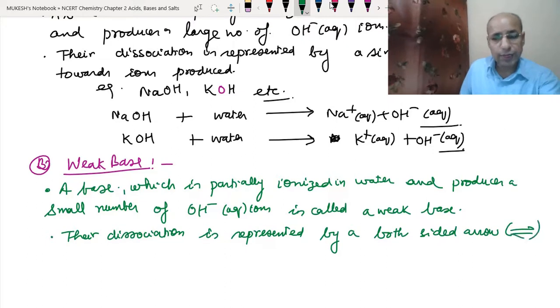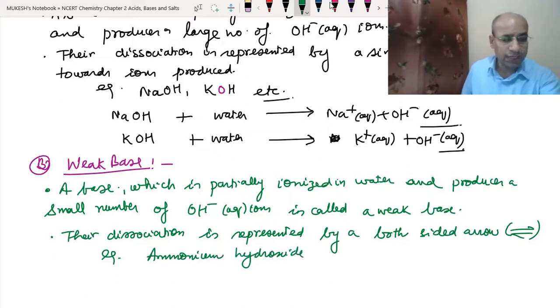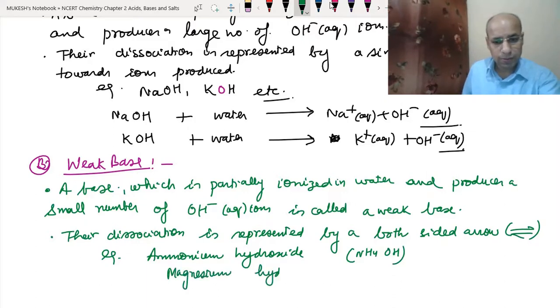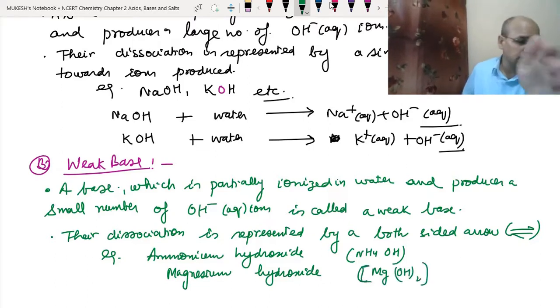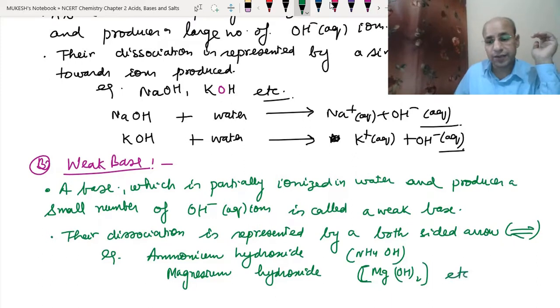Different examples that we can have are ammonium hydroxide, NH4OH, and magnesium hydroxide, Mg(OH)2. There are so many examples that we can give.